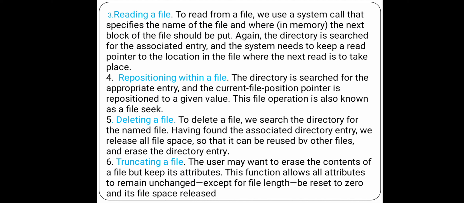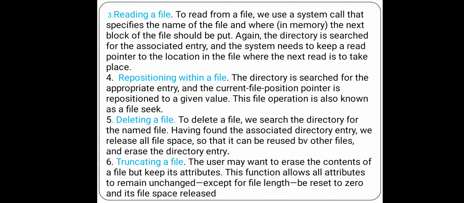In addition to deleting the content of the file, it also deletes the entry from the directory. After releasing all the file space, the space is used for other files.